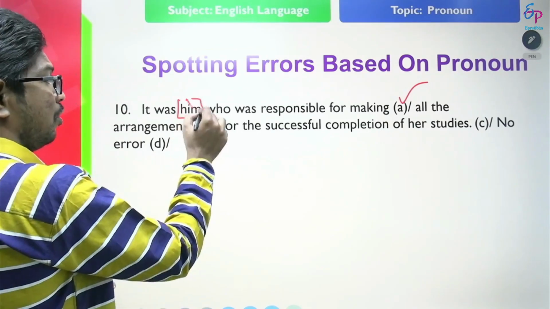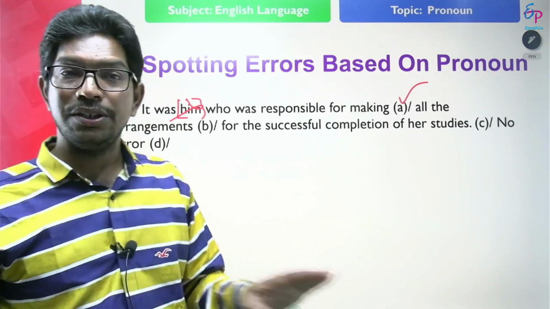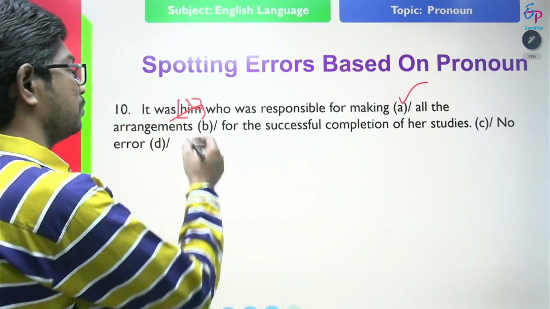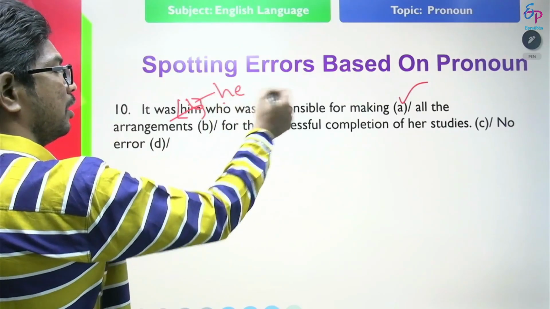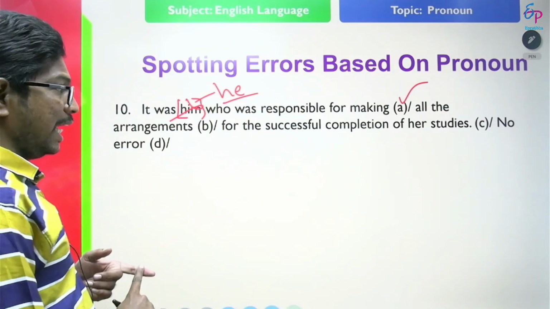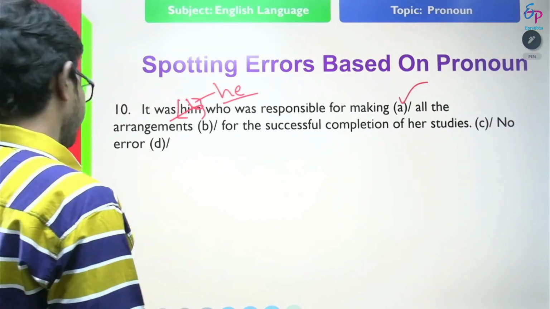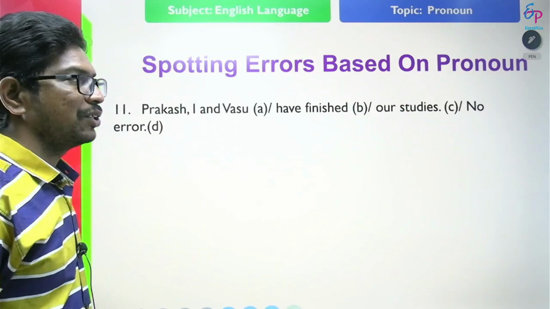Always remember, an objective pronoun cannot be used as the subjective complement. We use only subjective pronouns as a subjective complement. Here it should be he. What is that? It was he who was responsible for making all the arrangements. Okay. Read this statement and find out the error.